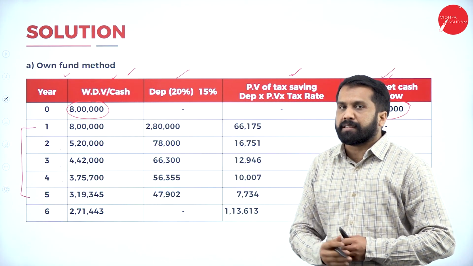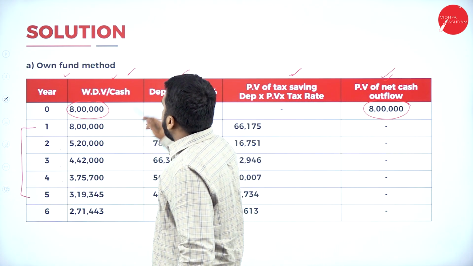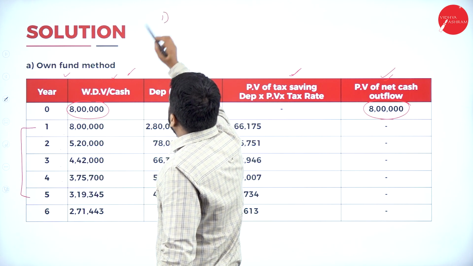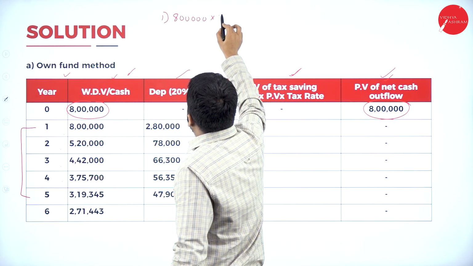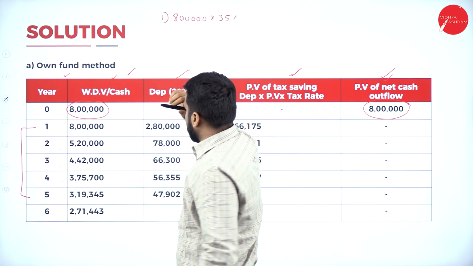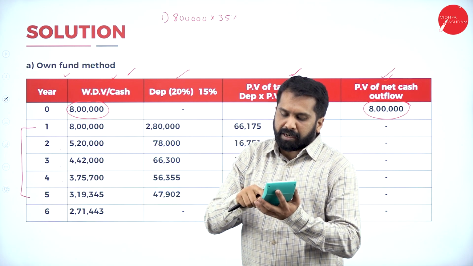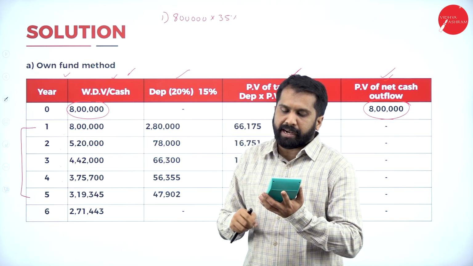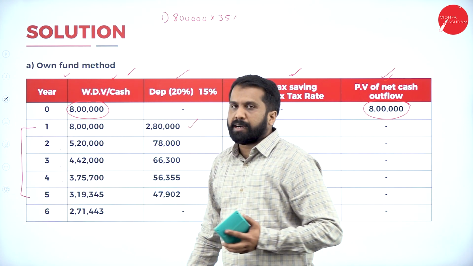How do you calculate this? Simple one. Take 8 lakh, multiplied with 35%. How much will you get? I got 2,80,000. So 2,80,000 is your answer.